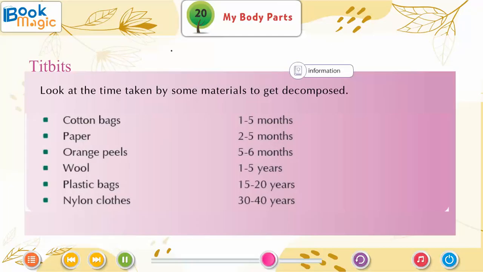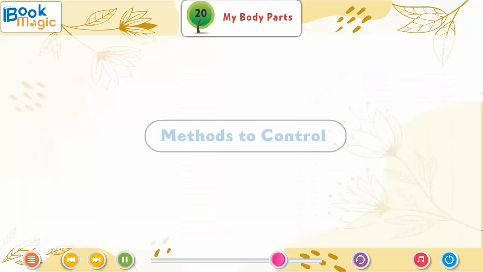Tidbits. Look at the time taken by some materials to get decomposed. Cotton bags, 1 to 5 months. Paper, 2 to 5 months. Orange peels, 5 to 6 months. Wool, 1 to 5 years. Plastic bags, 15 to 20 years. Nylon clothes, 30 to 40 years.